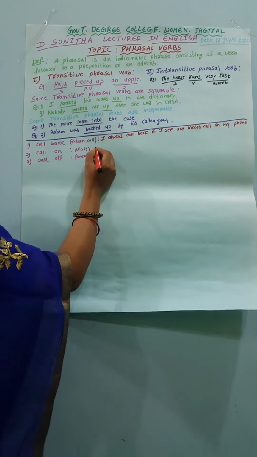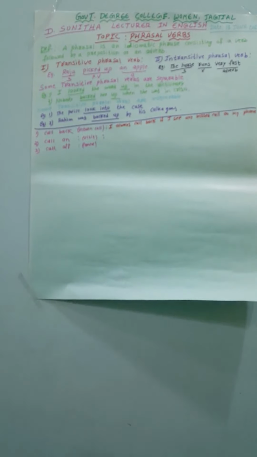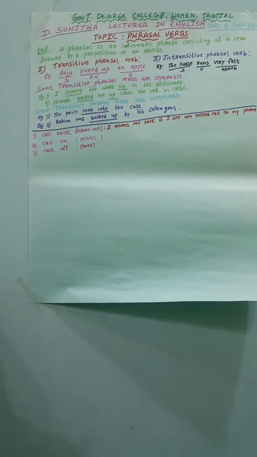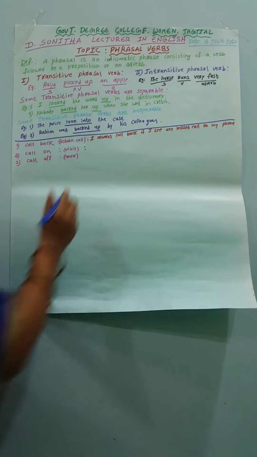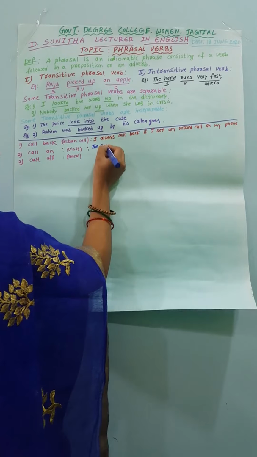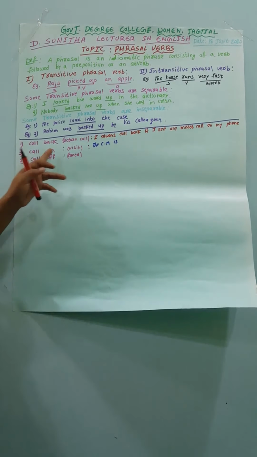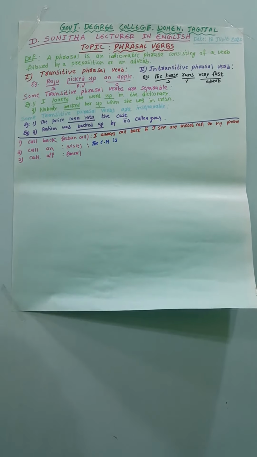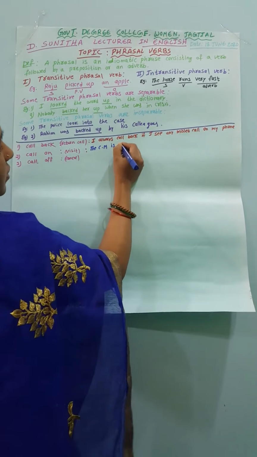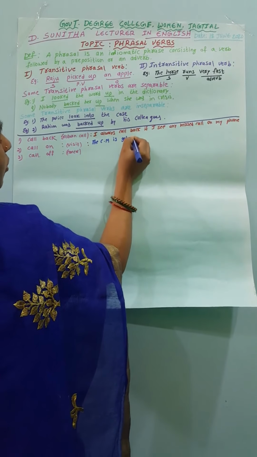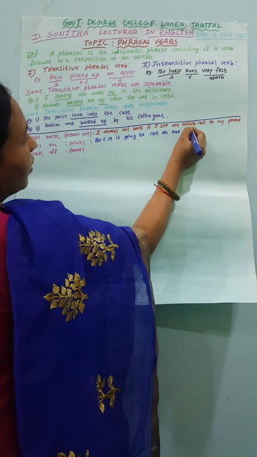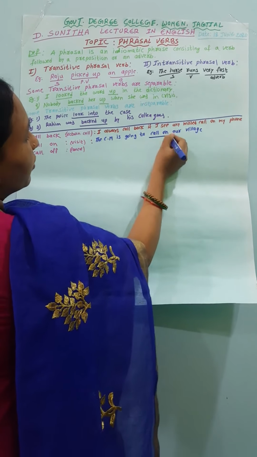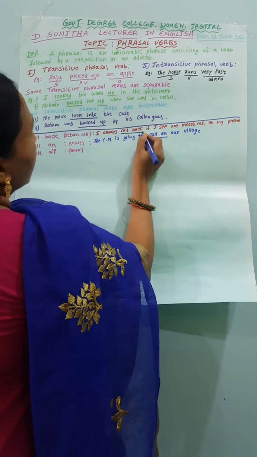And the second example, call on. What is the meaning of call on here? Call on means visit. The chief minister is going to call on our village. So call on means visit, and call back means return.